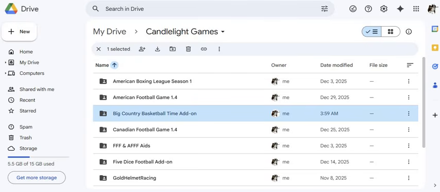Good morning. For those of you who are fans of my Big Country Basketball Time or my Basketball Time games in general, I have completed the CAP and ASA rules for Big Country Basketball Time. So CAP, that is career athlete's position, can be used with any of the time games that have individual players like hockey, baseball, basketball, etc.